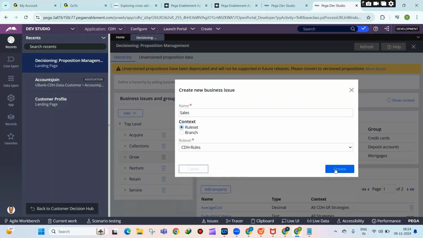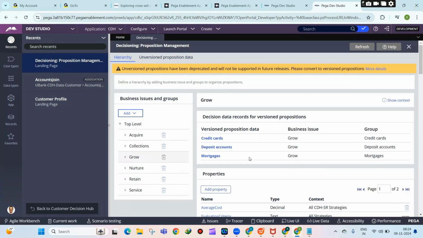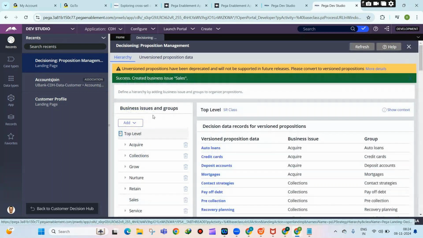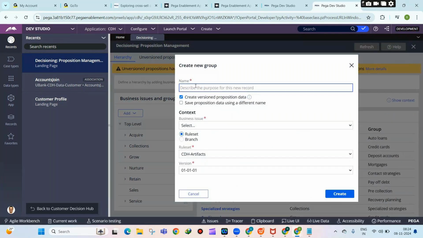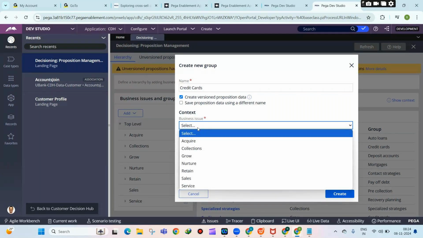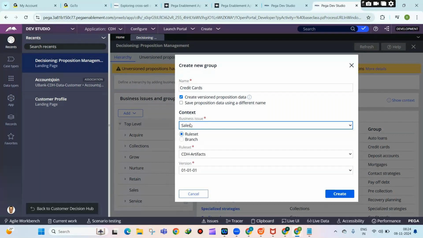I'll tell you which rule set you need to keep in tomorrow's session. I mean that is Monday. So we are in the sales. That is a business issue. Under the sales, we are creating, let us say, credit cards. So you see, I'm selecting create this credit cards under sales.